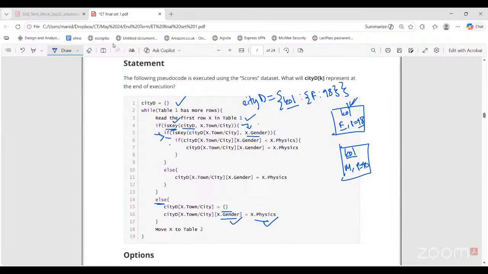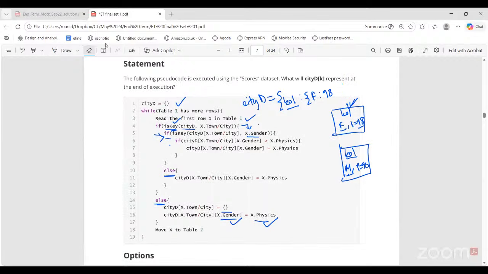Is male already a key? No. So come to the else part here. Now this dictionary will be updated. You now have a new key value pair for this city, Kolkata. For that particular gender male, this is the first card you have picked. So now this is CTD, right?